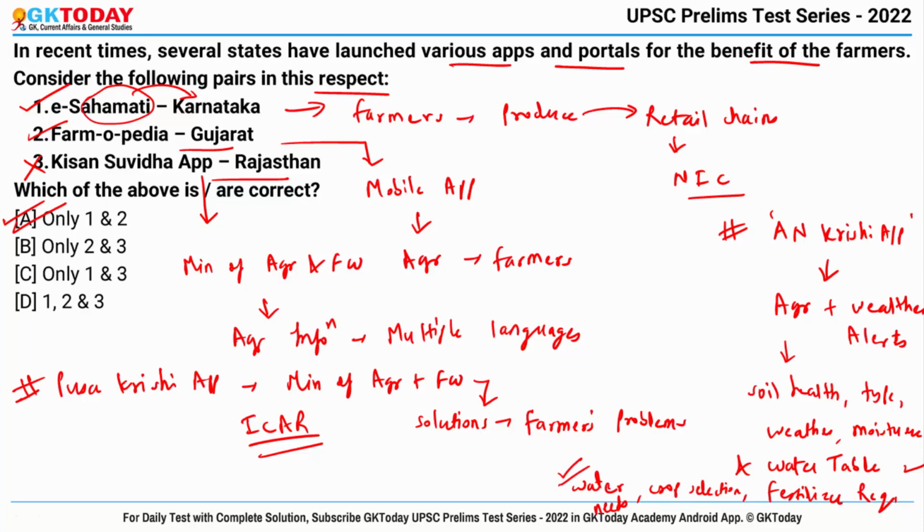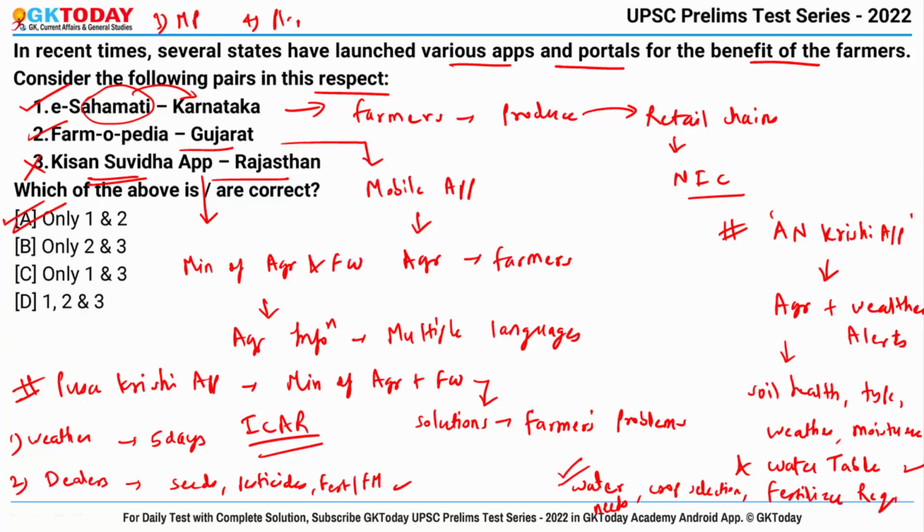Okay. And there are various facilities that are available in Kisan Suvidha app. For example, it talks about weather, means it provides all type of weather report for that day and weather forecast for next 5 days. And also extreme weather alerts are provided. Secondly, it tells about the dealers, means name, mobile number and address of the dealers of seeds, pesticides, fertilizer and farm machinery are provided. Then it gives the information about market price and about plant protection.